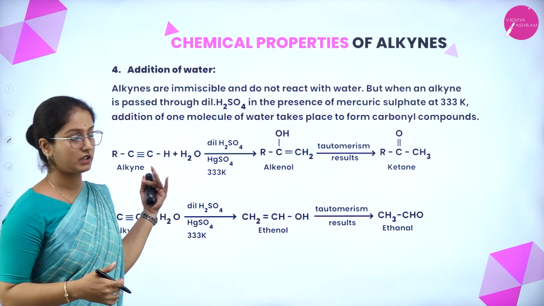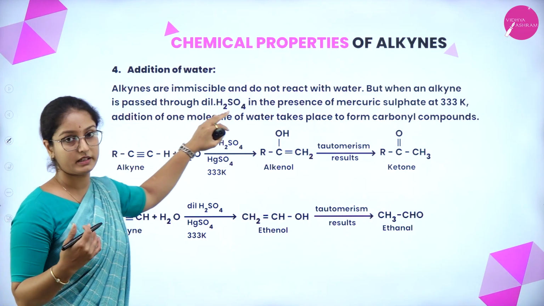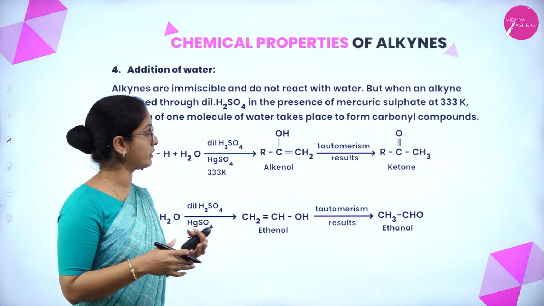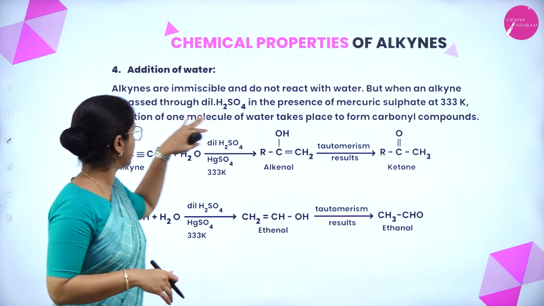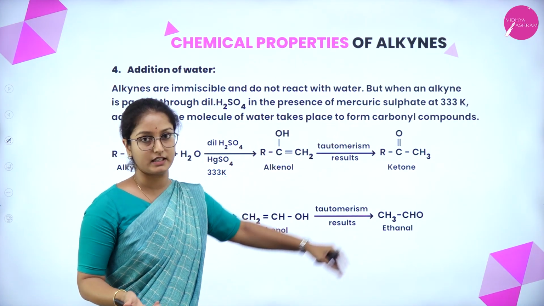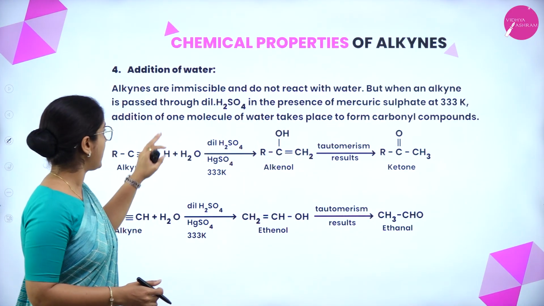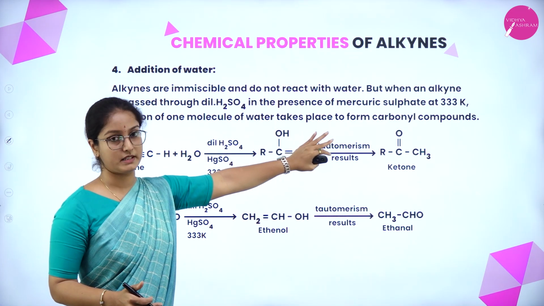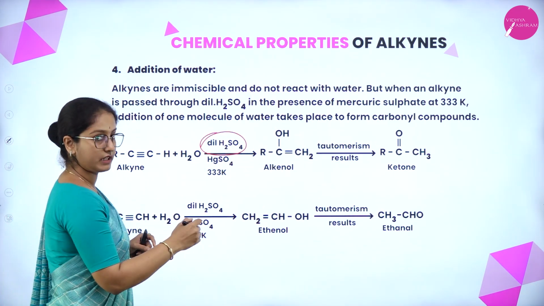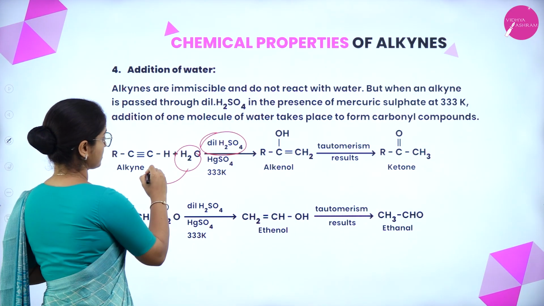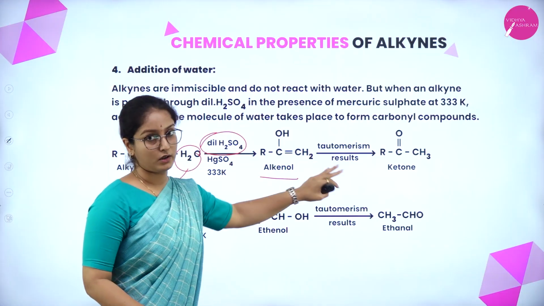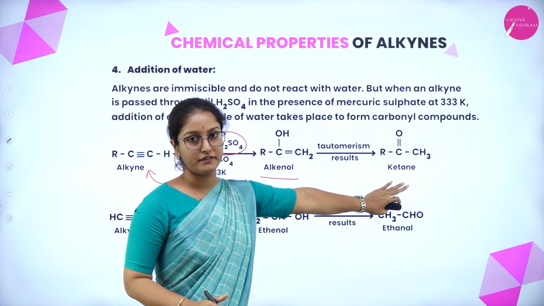Now addition of water. Here alkynes are immiscible in water, that means it is not going to form a miscible liquid. But when an alkyne is passed through dilute sulfuric acid in the presence of mercuric sulfate at 333 Kelvin, addition of one molecule of water takes place to form a carbonyl compound. In the presence of sulfuric acid, one water molecule reacts with the alkyne to form alkenol. On tautomerism, it results in the formation of ketone.